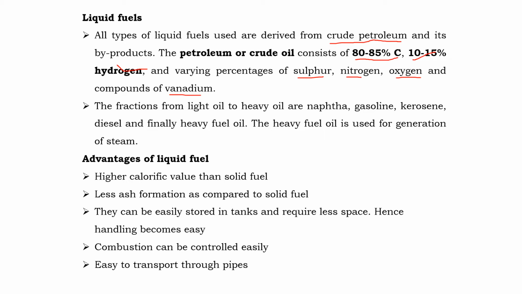The fractions from light oil to the heavy oil are naphtha, gasoline, kerosene, diesel, and finally the heavy fuel oil. This heavy fuel oil is used for generation of the steam.